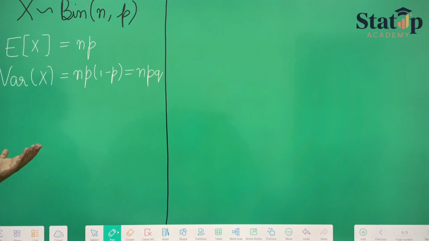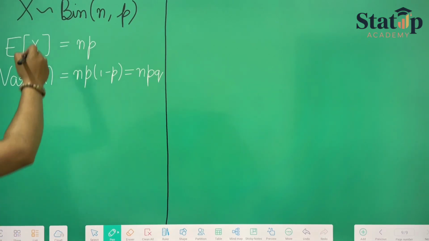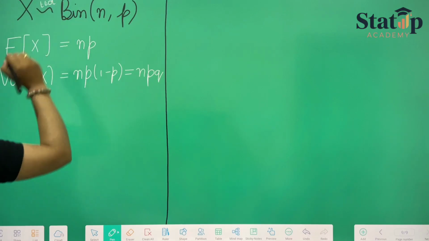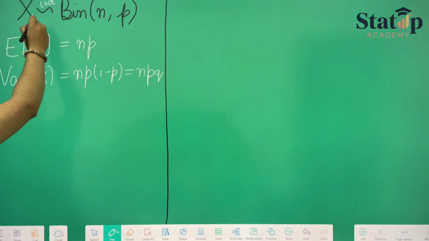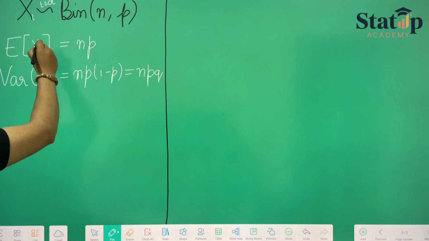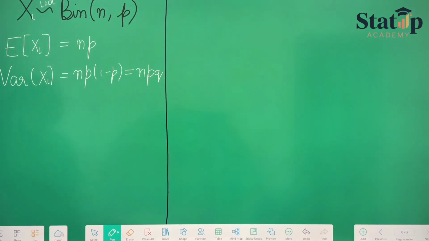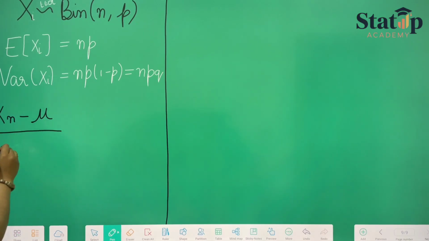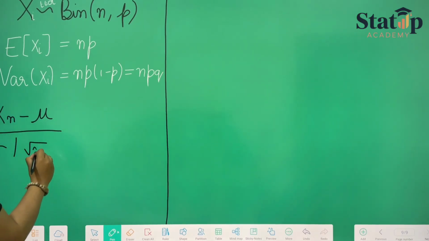Now suppose it has been given in the question that it is IID, independent and identically distributed, all the xi's follow binomial distribution. So this is the question. Now we have to apply central limit theorem on this question. How will we apply that? X bar or xn, simply xn minus mu upon sigma by root n.